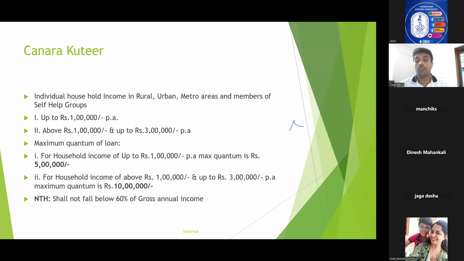NTH shall not be below 60 percentage, as against the general guideline of 25 percentage. In the case of Kutir, the NTH should be minimum 60 percentage. All the other guidelines with regard to margin, repayment period, holiday period are as applicable to general housing loan. The thing that is different here is the maximum loan quantum, household income and NTH.